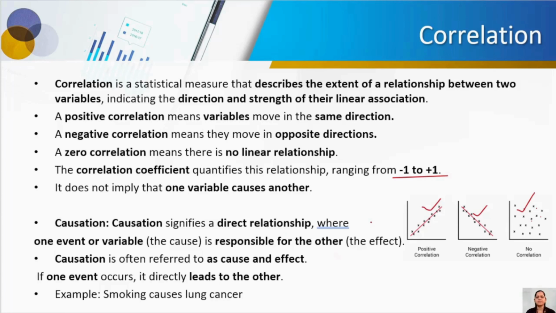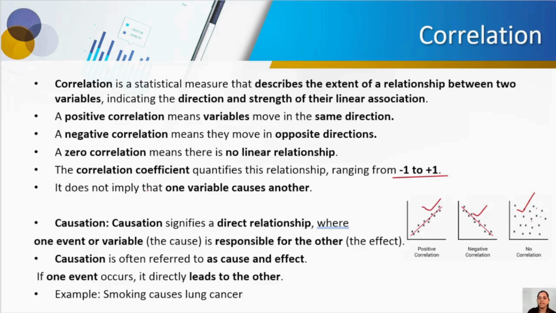And most of the time in a heat map, 0.9 is the value you consider to decide whether variables have a strong correlation among each other or not. And it does not imply that one variable causes another.